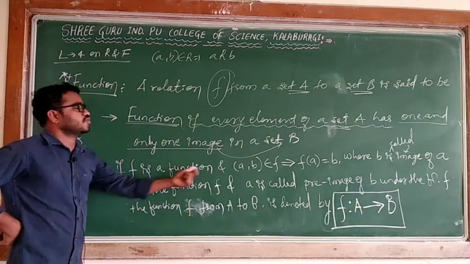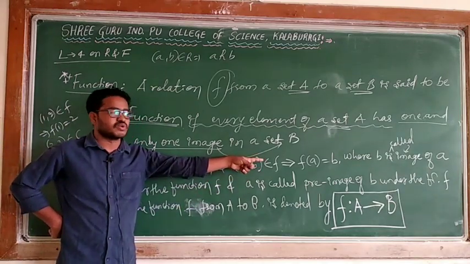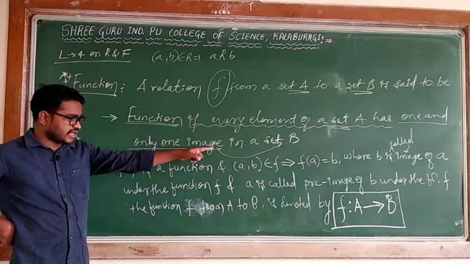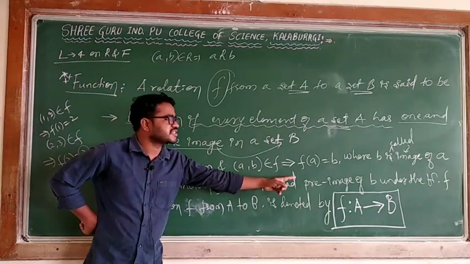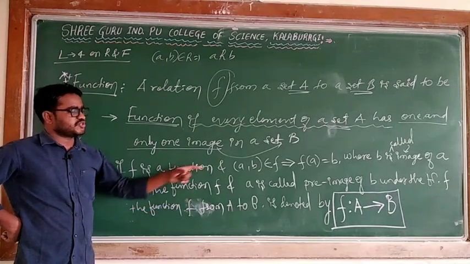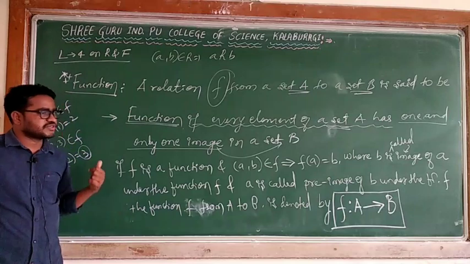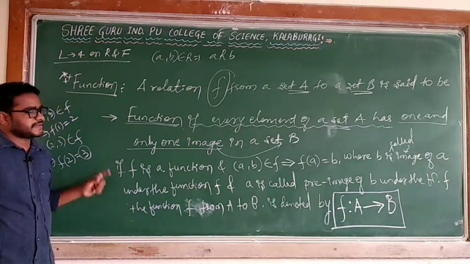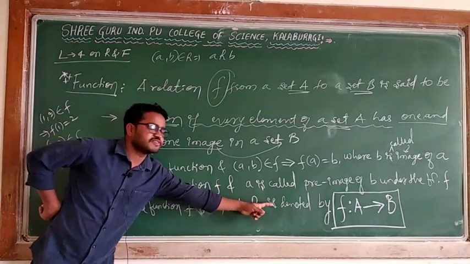So these are some notations. Whenever we are saying (a, b) belongs to f, you can say f of a is equal to b, where b is the image of a, and a is called the pre-image of b under the function. The function f from A to B is denoted by this. I have given all these things in the notes also, so later you can see the notes and follow, or you can take a screenshot of this. Okay, this is the definition of the function, and it is the notation of the function.